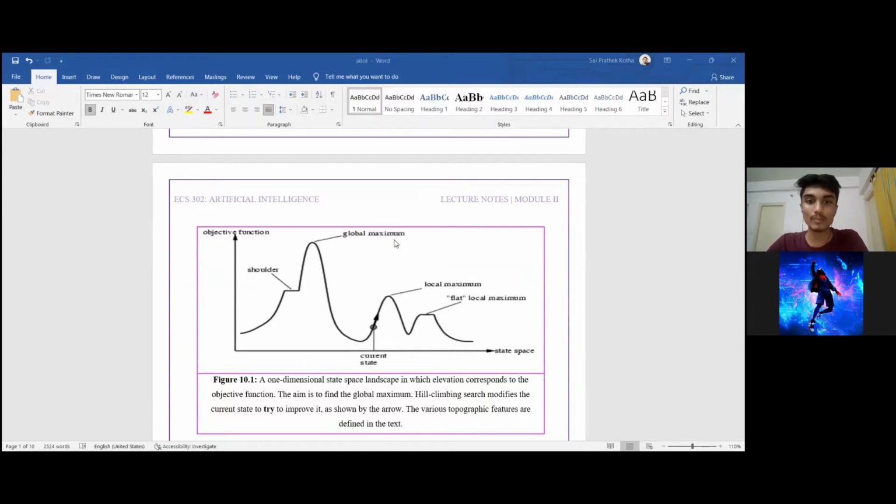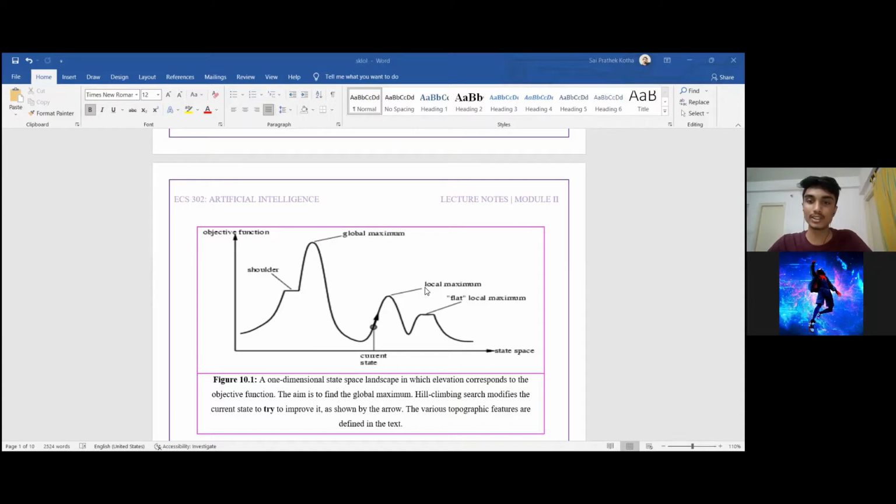As we can see, the global maximum is our goal state, and the objective of the function is to reach this global maximum. Another feature is the shoulder. A shoulder is nothing but a part of the graph which has a downhill on one side and uphill on another side. Similarly, we have a local maximum, which is a maximum closer to our current state, but is not necessarily the global maximum.